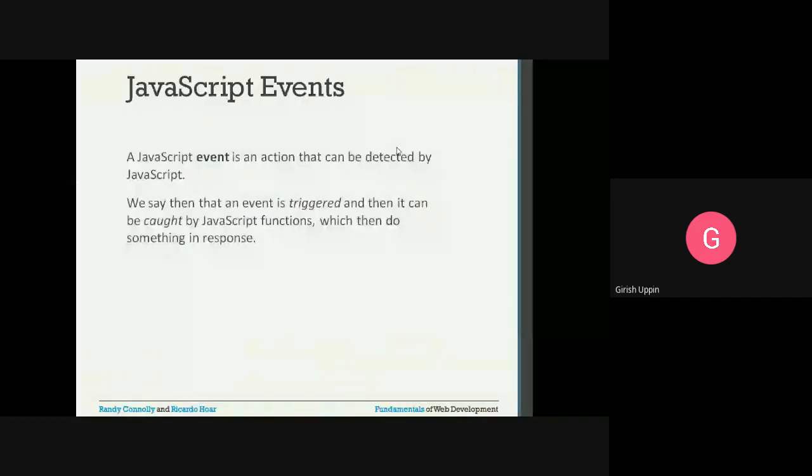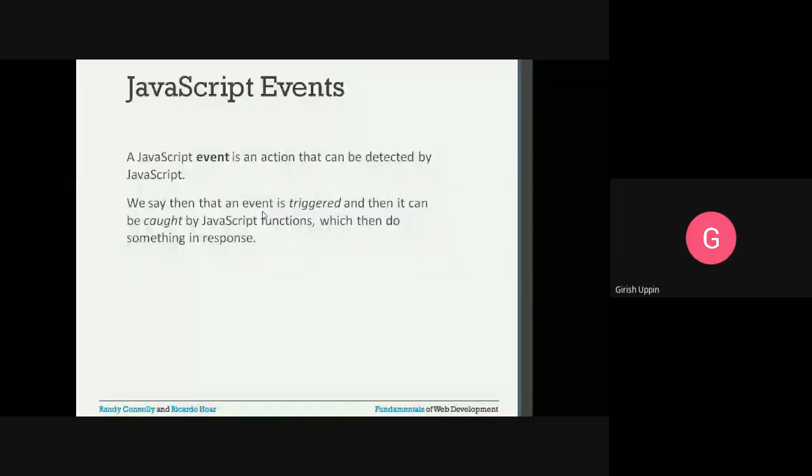Some event is triggered, meaning what? The user is clicking on the button. So that is the trigger. When the user clicks on a button, that is a trigger, and when that trigger happens, the on click event triggers, and that on click event is caught by the JavaScript.